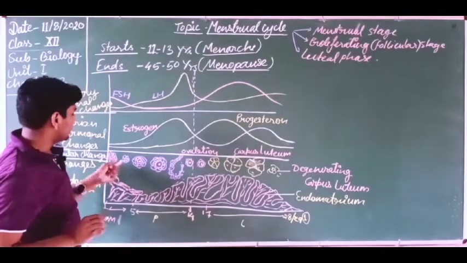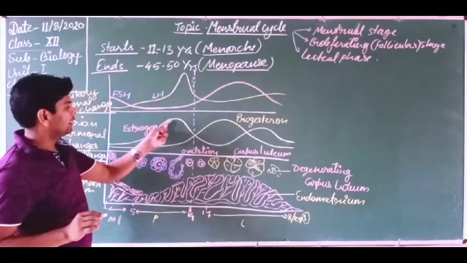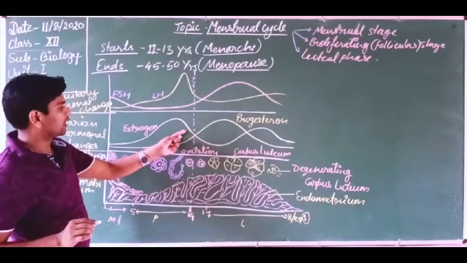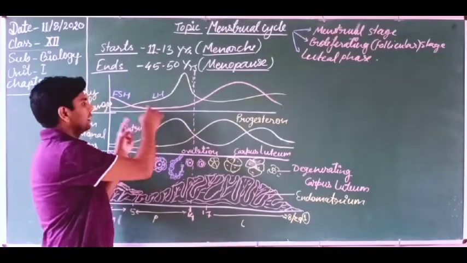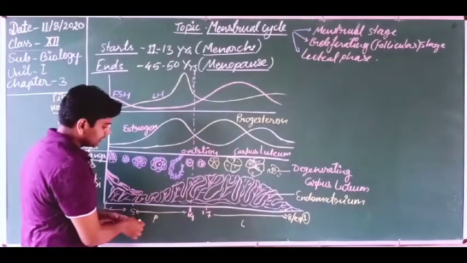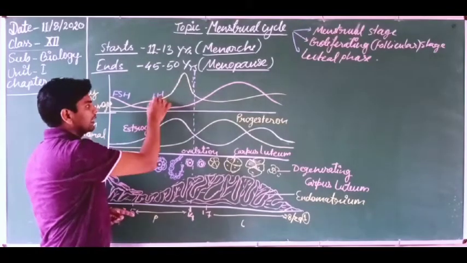Okay, so when these follicles get developed more, the estrogen secretes more. That is why the estrogen level is high in the blood.